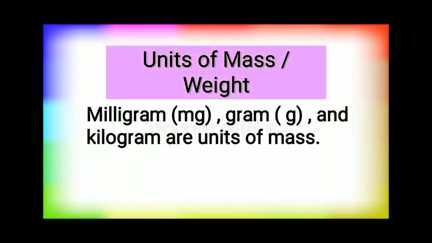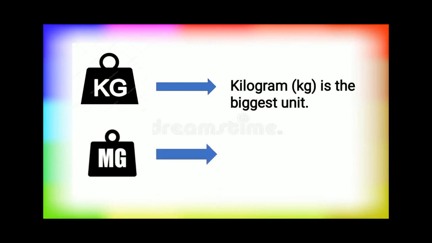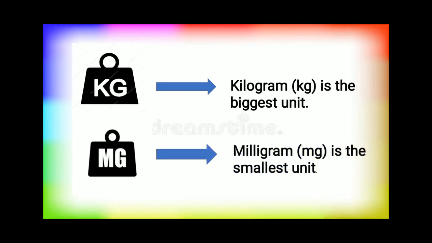Units of mass or weight. Milligram, gram and kilogram are units of mass. Kilogram is the biggest unit of weight. We write kg to express kilogram in short. Milligram is the smallest unit of weight. We write mg to express milligrams in short.